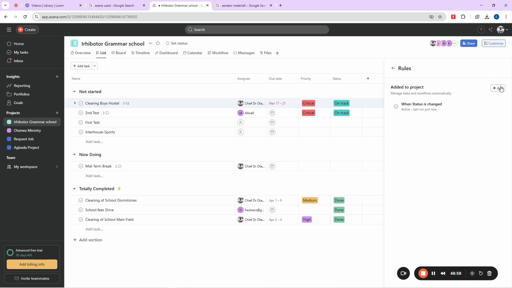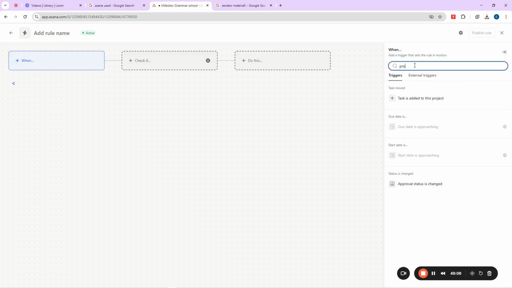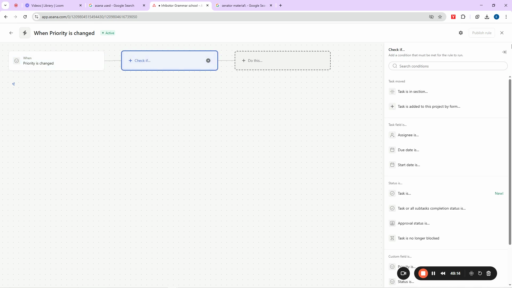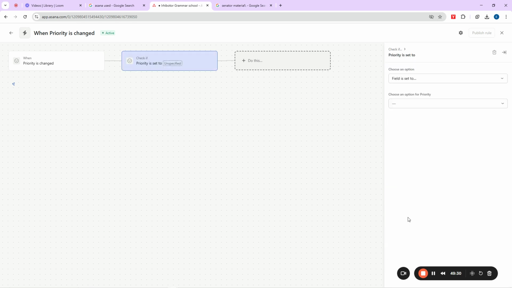So I will now go back and say, okay, when priority changes, let me click on custom now. Say, okay, when, then I'll come here and type priority. I'll change here to priority. You see, priority is now here. I'll click on it now. It's changed. Check if it is what. So I will now come and say, okay, priority is, let me say critical. Or let me come back here and say, okay, when the priority is. Are you seeing is here now? Click on the is from this list here. Click on it now. You can change what the priority should be. Is it critical or high or medium? So when the thing is critical now,